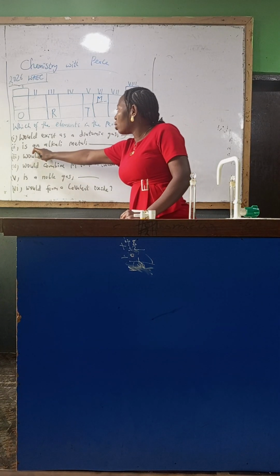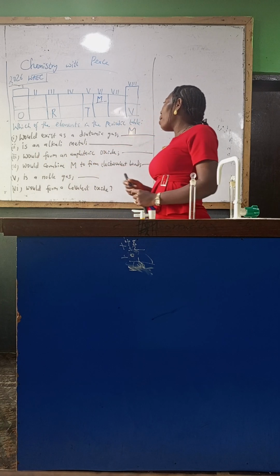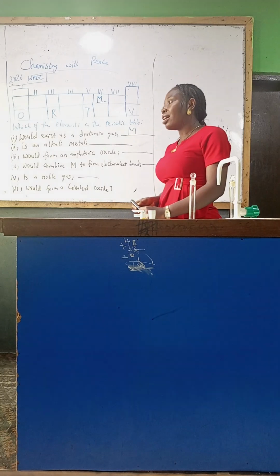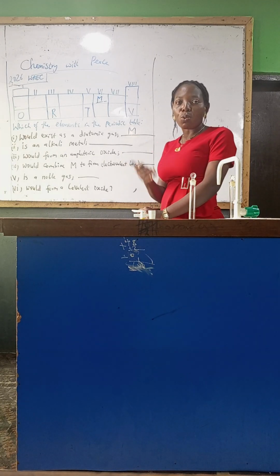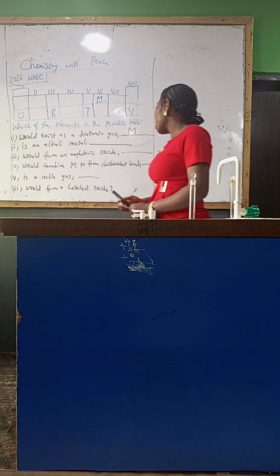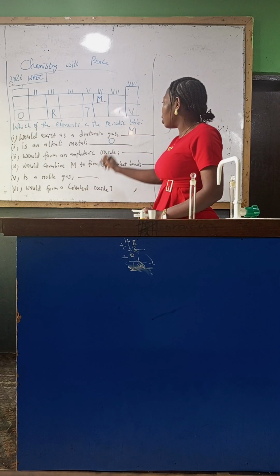The second one, which is an alkaline metal? Which ones are alkaline metals? Alkaline metals are the elements found in group 1 of the periodic table. If you go to group 1, O is in group 1. So the answer is O.